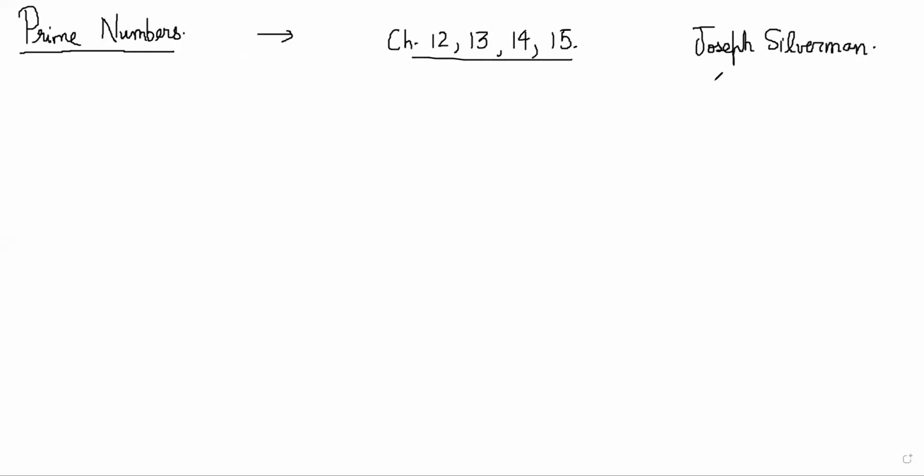The idea is to do chapter number 12, 13, 14, 15 from Joseph Silverman's book, the book that I've shared on the group, right? So these chapters are about prime numbers and some of the properties of prime numbers. Very interesting. Mersenne primes, perfect numbers, we'll see all of that. Next week onwards, we'll go on to more detailed applications. But this week's theory class will be mostly about these 4 chapters.